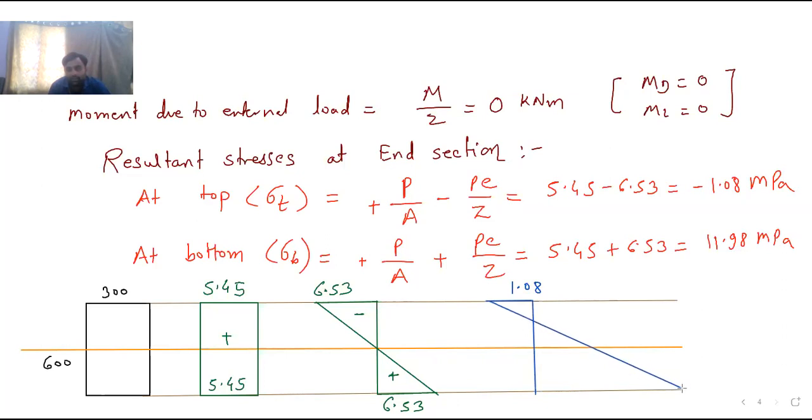Okay, this is the diagram. So this is 11.98. I will write here 11.98. You should give the units to every quantity. You should write MPa in front of them. Okay. So this is minus, this is plus. This is the resultant stress distribution diagram. When you add these two diagrams, you will get this resultant stress distribution diagram.